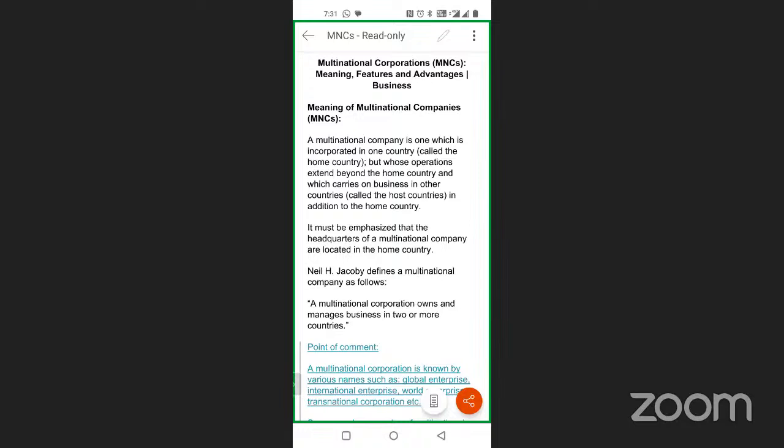And most of the time, when we are talking about MNCs, they always try to operate from their home country first, and then they will create subsidiary businesses in different countries.